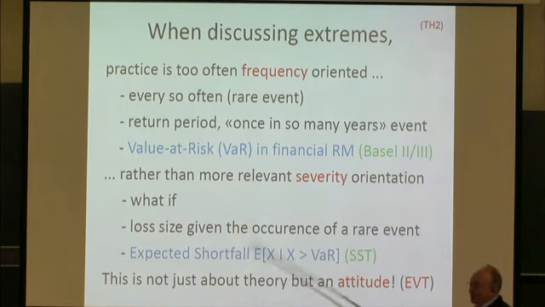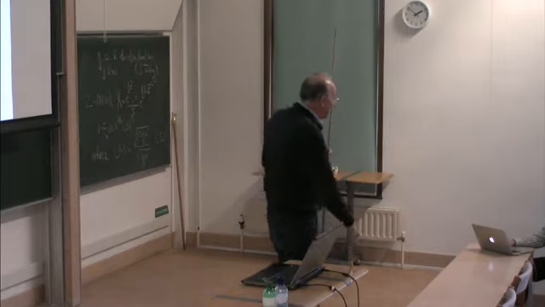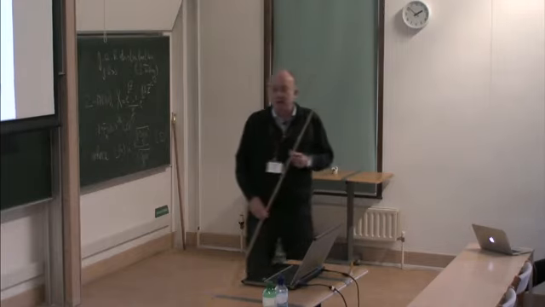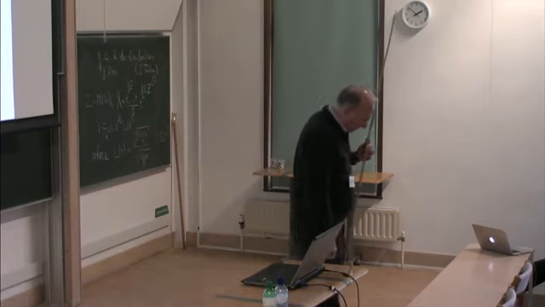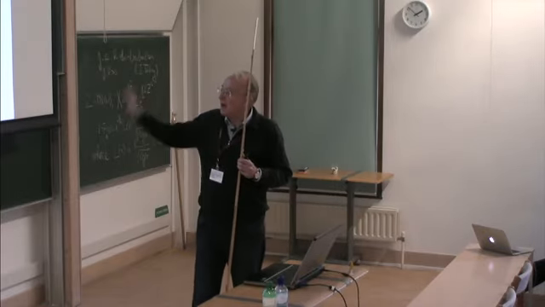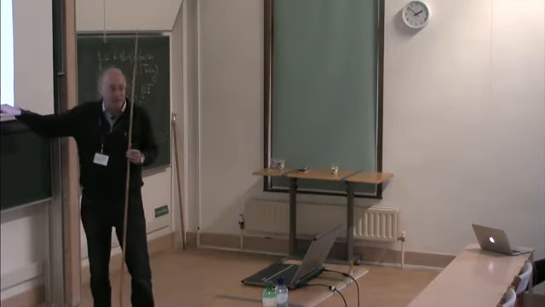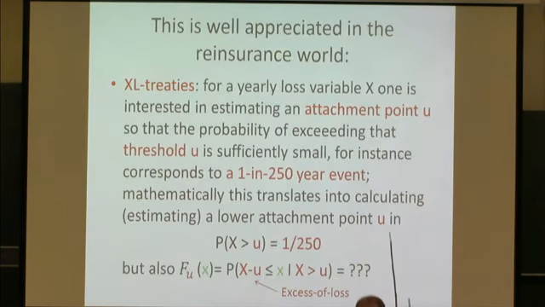the expected loss given you exceed the 1 in 100 event, for calculating financial reserves, you could call them dikes, for banks, solvency for banks and insurance companies. So it's absolutely, and EVT is exactly answering this question. I will present the EVT that most of you have used these days. So this is take home 2, moving from frequency to severity.